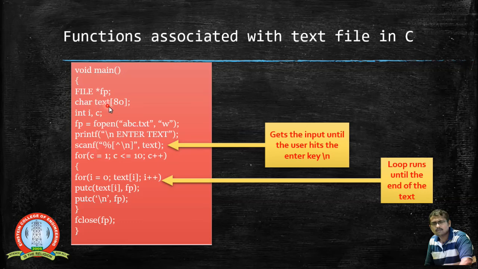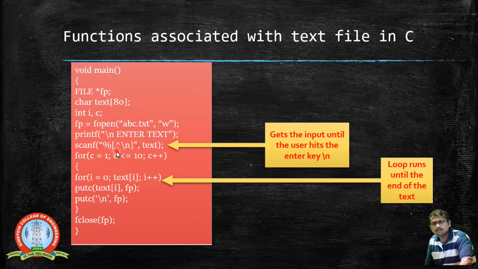I have declared a text which is a string. So this is going to get the string input. The total number of characters it can accept is 80. Normally in the case of a string we specify percentage s.